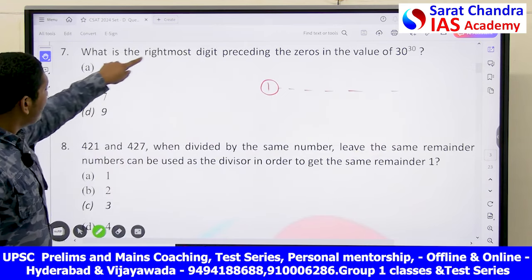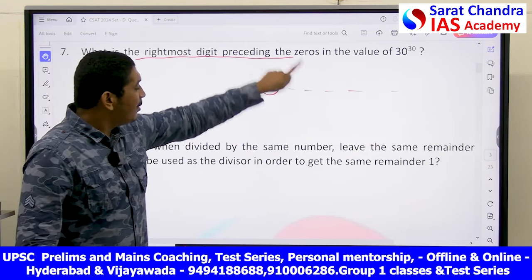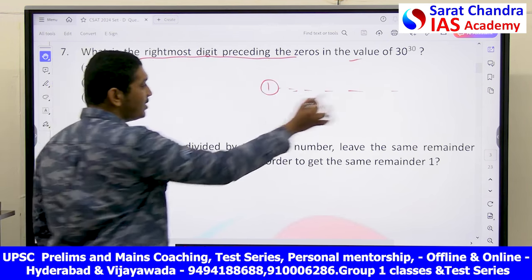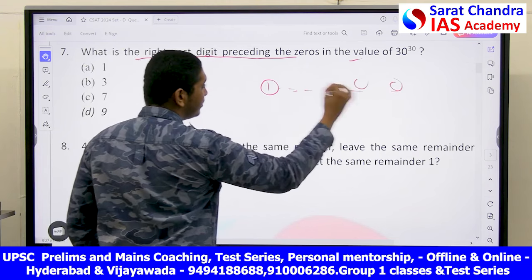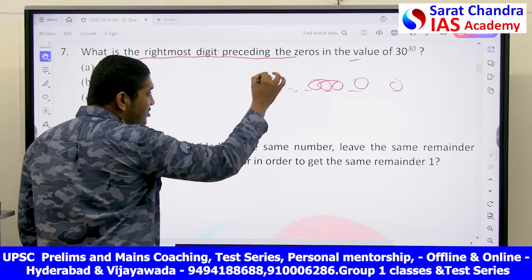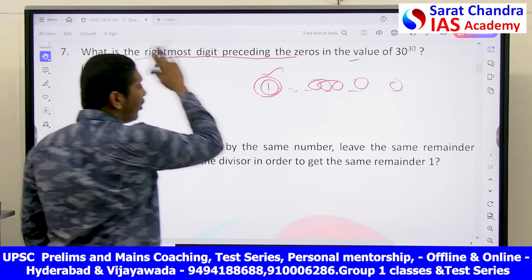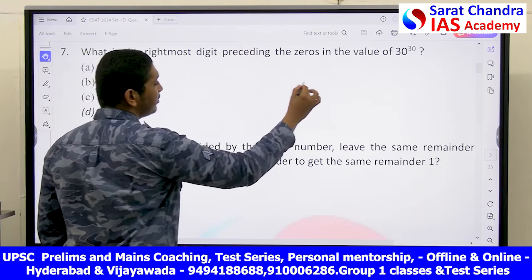Now he is asking you, what will be the last digit, the last number after which everything is 0? The question here is, what is the rightmost digit preceding the zeros in the value of 30 power 30? There are so many zeros in this. What was the last number which was not zero? That's what the question is. Now, how can you write 30 power 30?